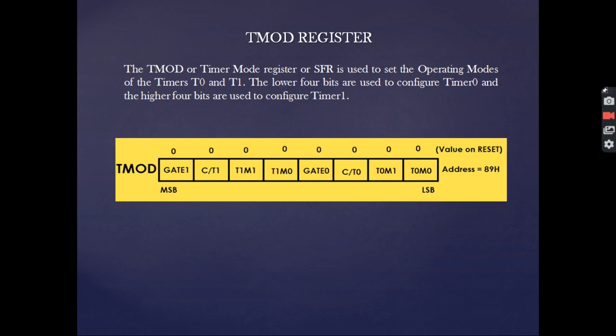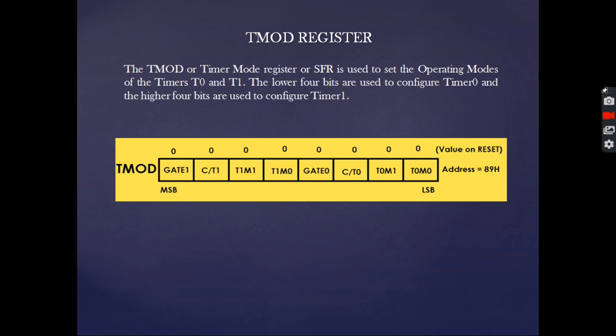Now next comes the TMOD register. The TMOD register, or the timer mode register, an SFR, is used to set the operating modes of the timers T0 and T1. The lower 4 bits are used to configure timer 0, and the higher 4 bits are used to configure timer 1.